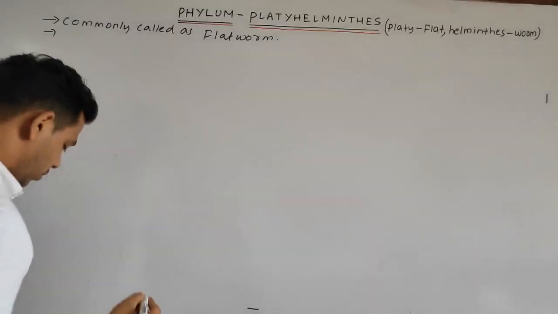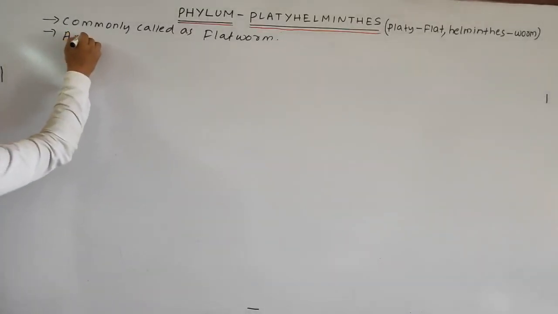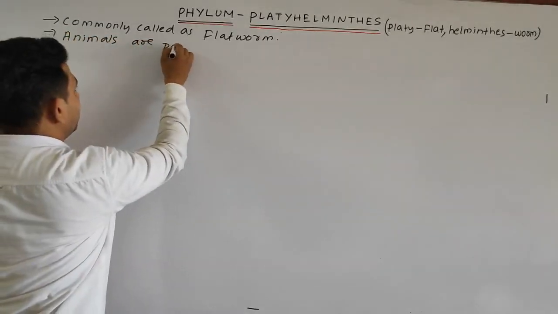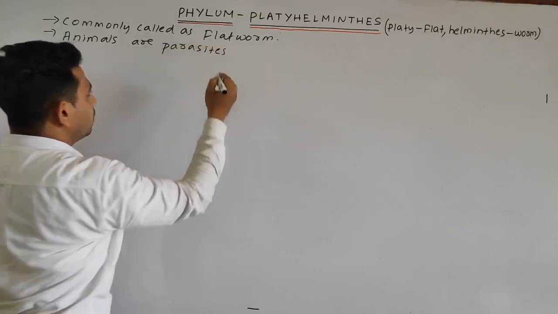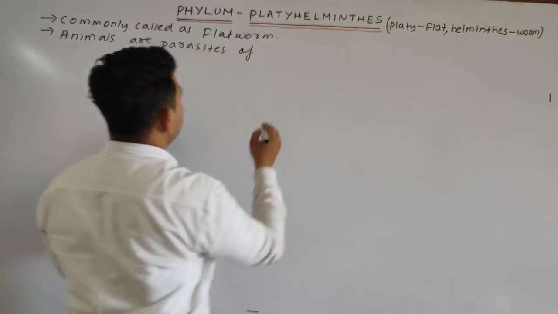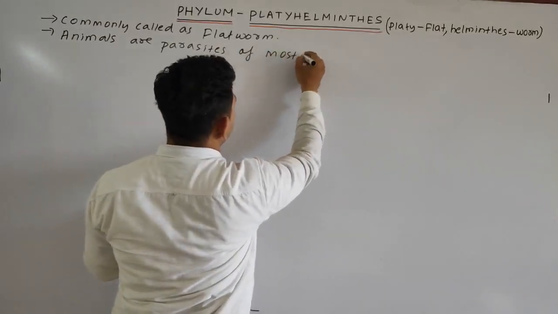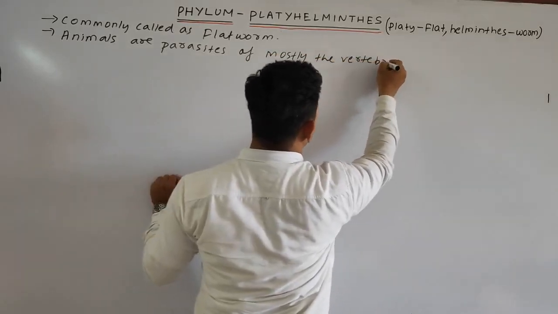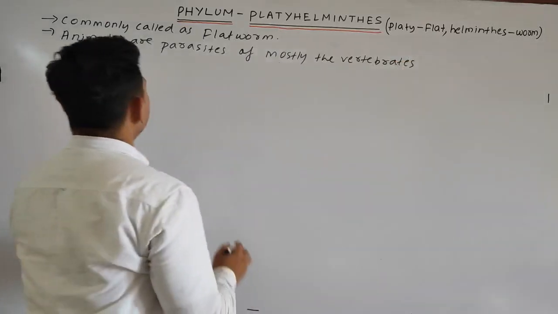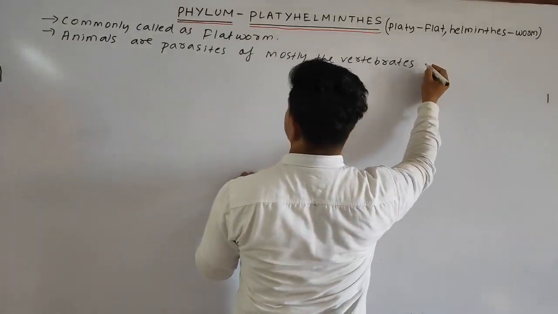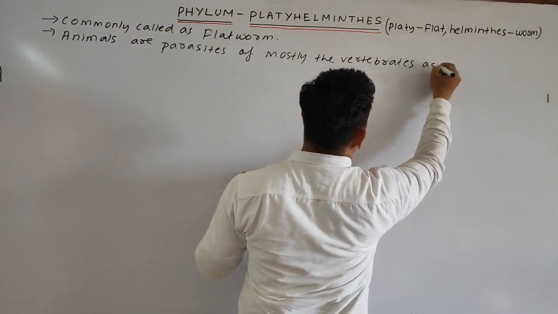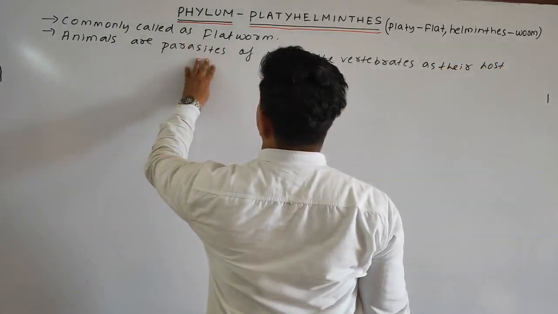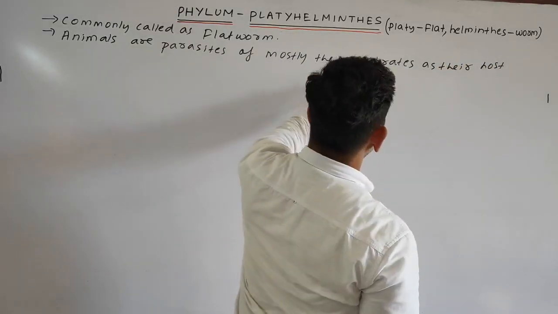So we can write, students: animals are parasites of mostly vertebrates as their host.